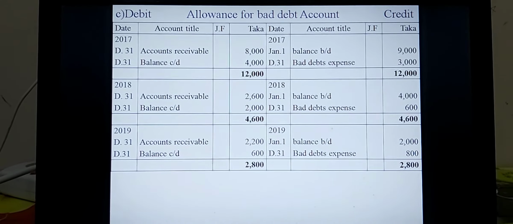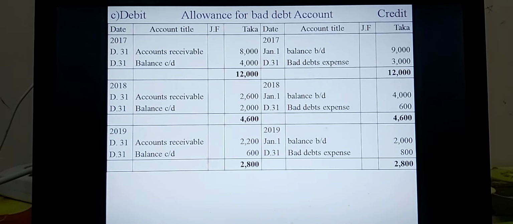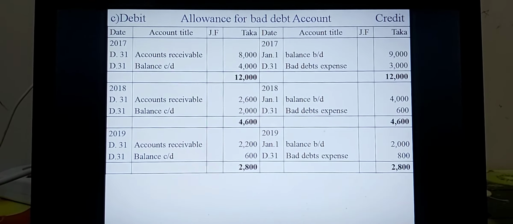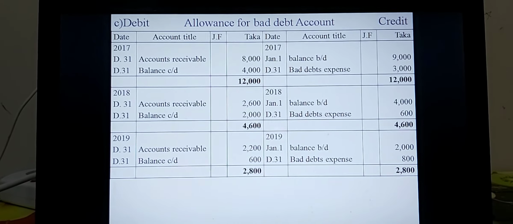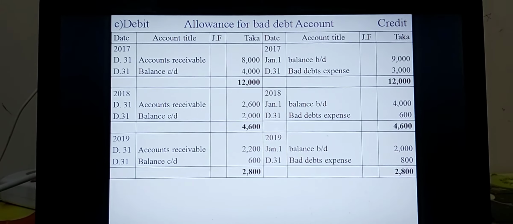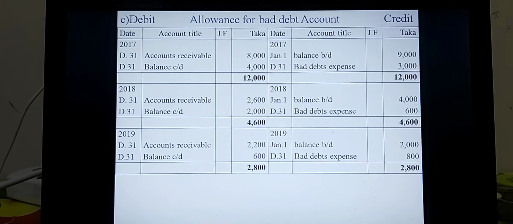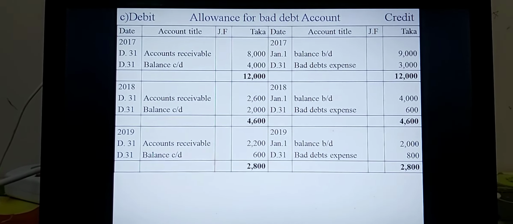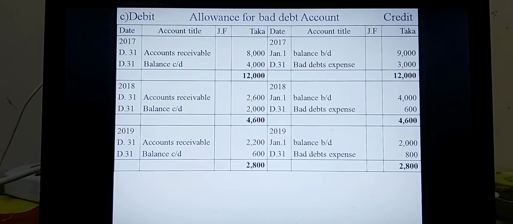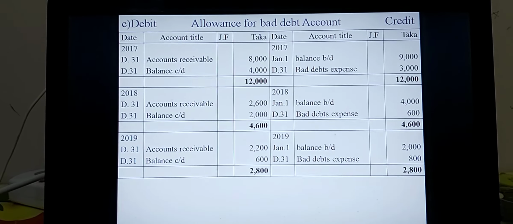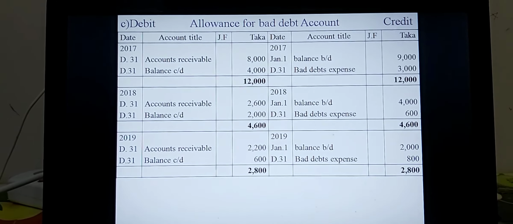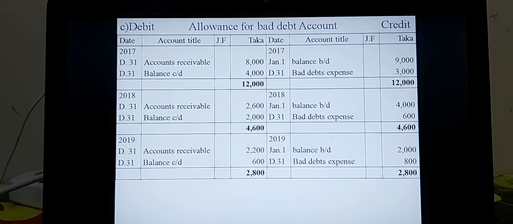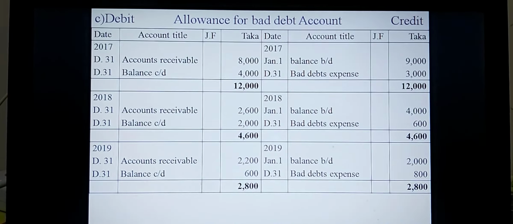Dear students, I think you have written in your accounting practice copy very attentively, and you have understood the lectures of accounting for receivables. I have already given 4 lectures for your betterment, for covering your syllabus for this chapter, that is bad debt and bad debt provision and account receivable related items.